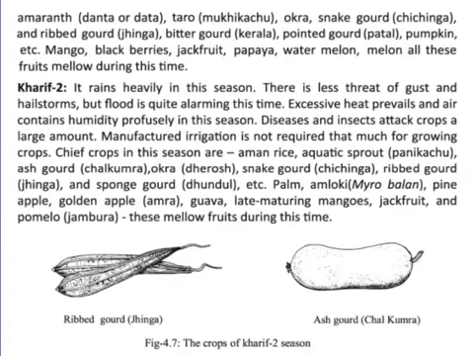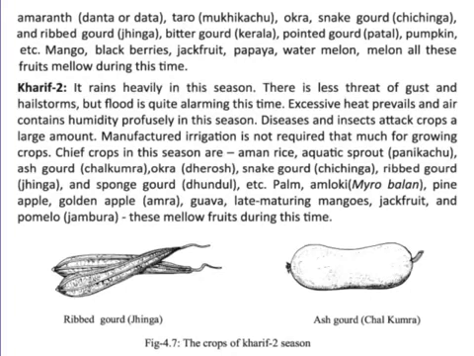The main crops are jute and sesame. Also danta, date, taro, kochu, okra, sisinga, ridge gourd, snake gourd, bitter gourd, pointed gourd, patal and pumpkin, etc. And mango, blackberries, jackfruit, papaya, watermelon, and melon, all these fruits ripen during this time. So we will see these types of hot temperature crops in this Kharif 1 season.